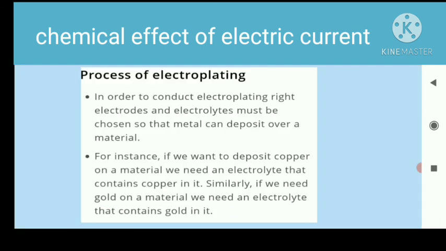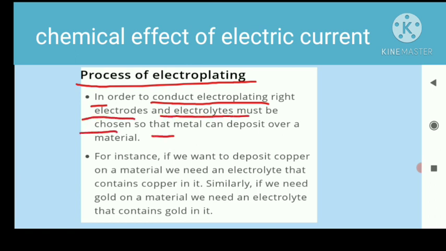Now, the process of electroplating. Electroplating is a very important topic. Electroplating is the process of applying a metal coating on another piece of metal through an electrodeposition process. In order to conduct electroplating, the right electrodes and electrolyte must be chosen so that metal can deposit over a material.